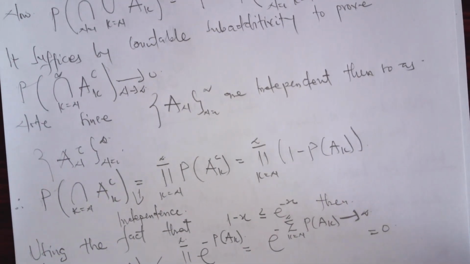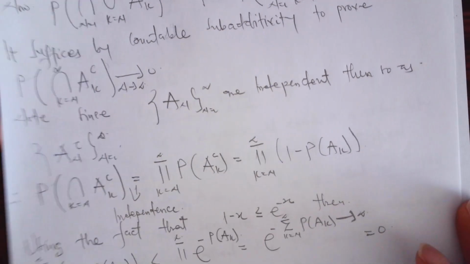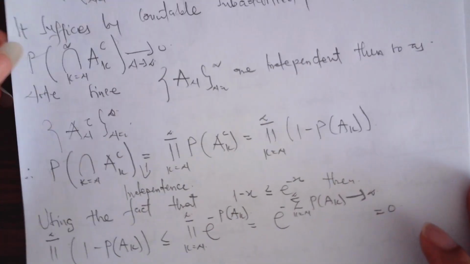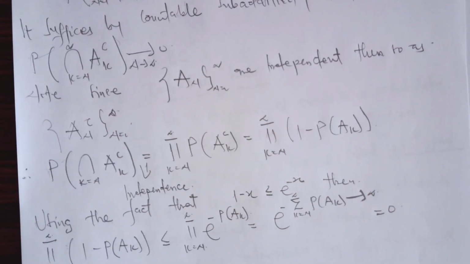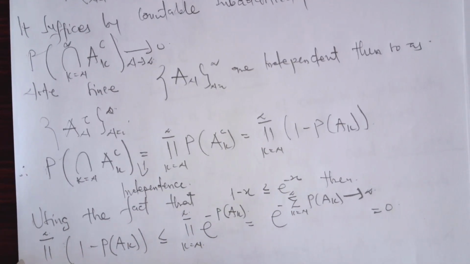So using the fact that 1 minus s is less than or equal to e to the power minus s, we apply this fact, so the product of 1 minus the probability of Ak is less than or equal to the product of e to the power minus the probability of Ak. And if you take this product infinitely often, then we get e to the power minus the sum of the probability of Ak.